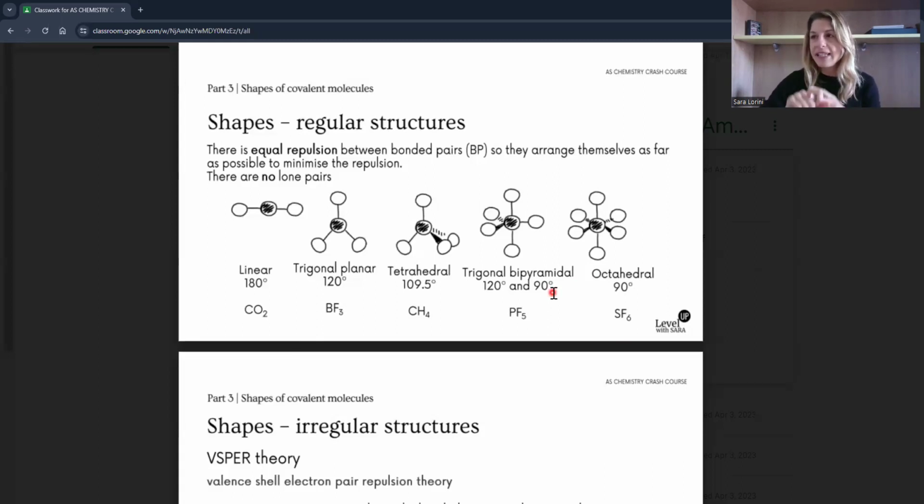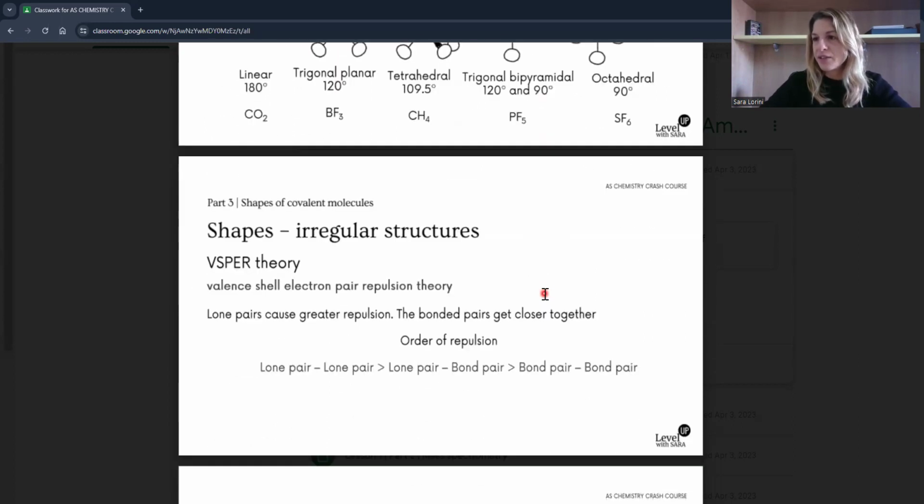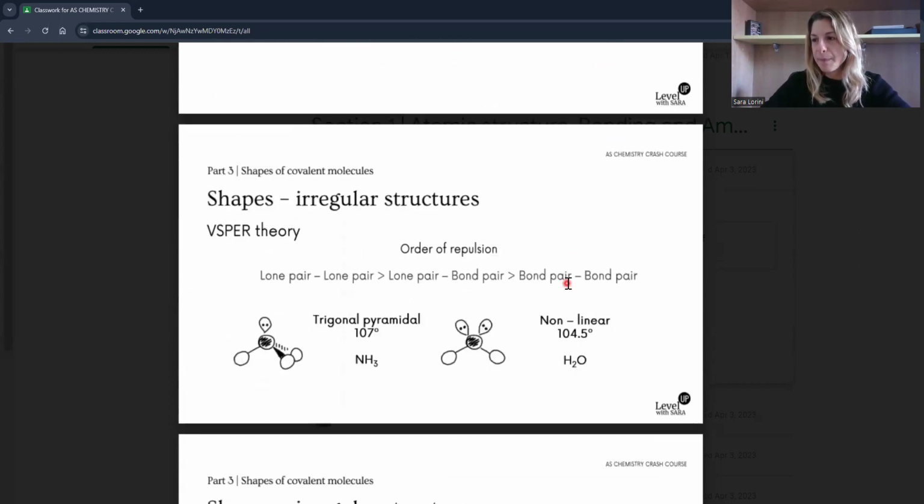Very often they explain it in a complicated way, that you need to count the electrons of one atom, count the electrons of the other atoms. Forget it. Just write down the dot and cross diagram because it takes less time than counting electrons, and then you will see straight away how many lone pairs and bond pairs there are. So this is the common mistake, to overcomplicate the shapes.